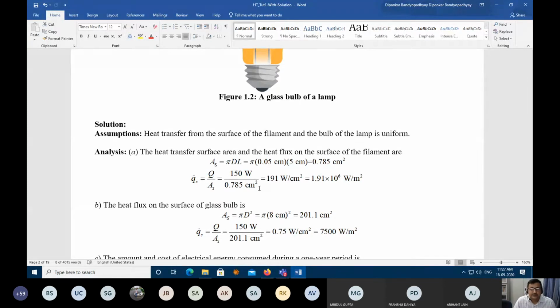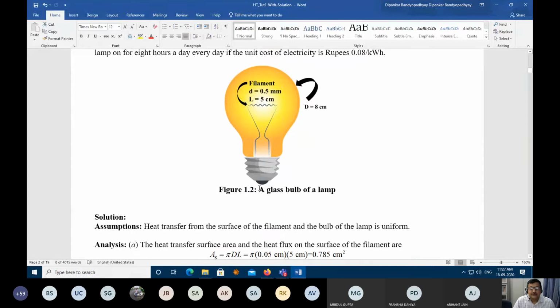Yes, very good. But then if you look from the surrounding perspective, it will be plus. Surrounding is gaining. But then nobody looks from the surrounding perspective. Why? Because your engineering focus is always on the system. Any engineering device is a system. My job is to see how I can accumulate energy from other places or how I use that energy in order to do a process. So my focus is always towards the system.